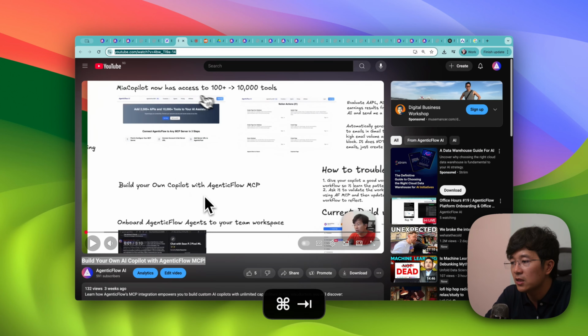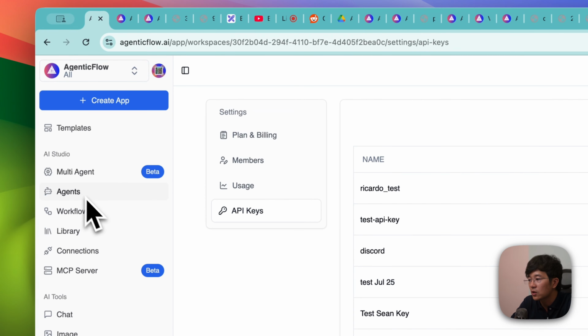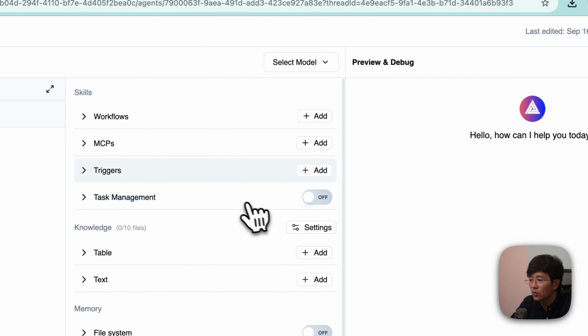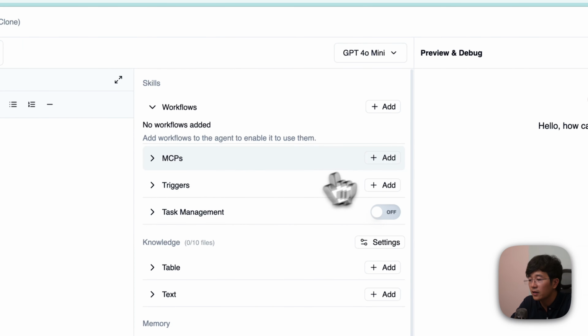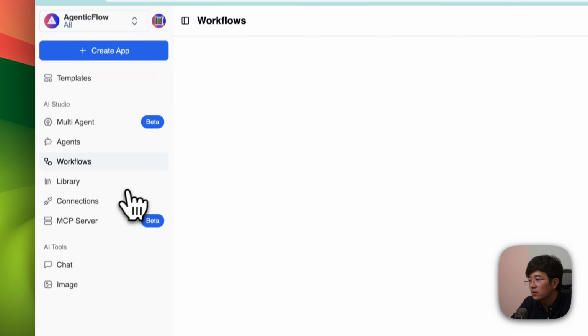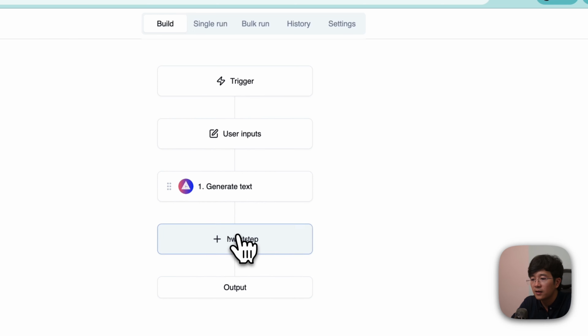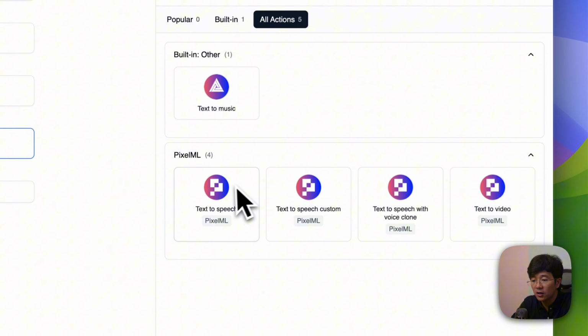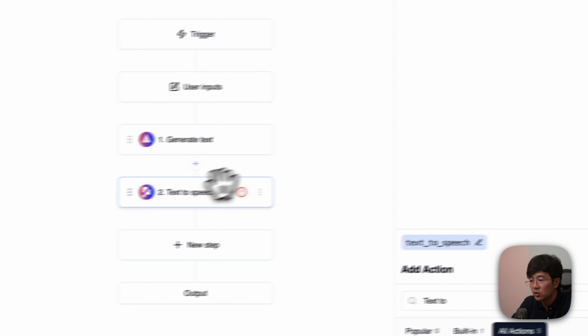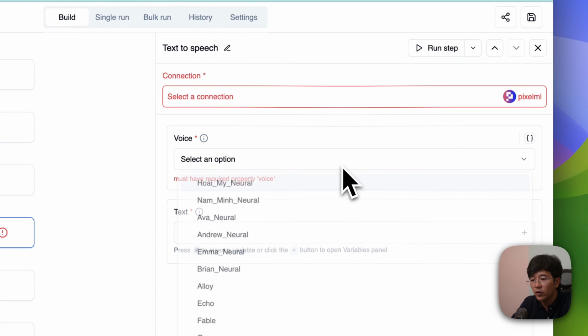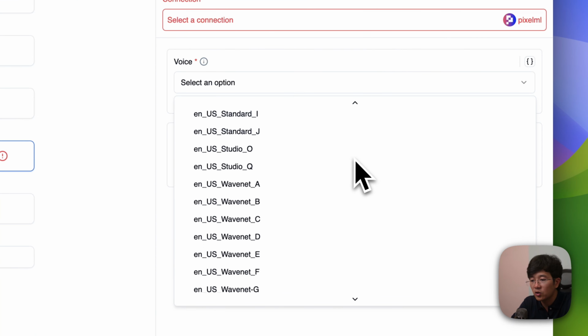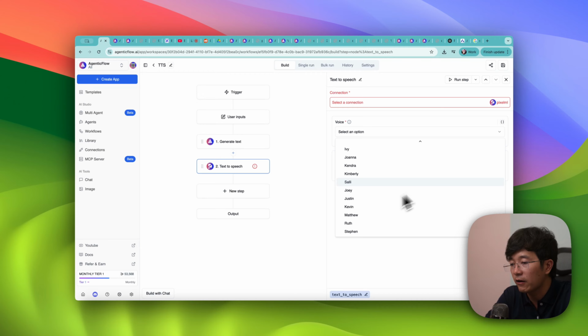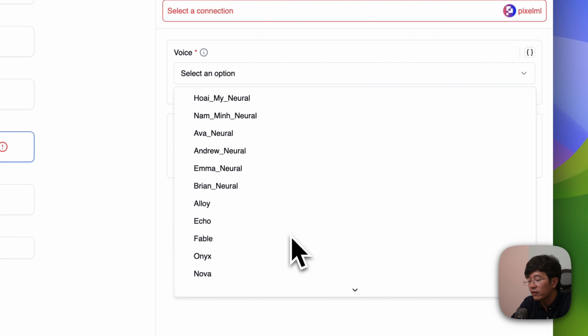So what I'm suggesting is that you go into the agent, and in the event that you would like to have some professional voice, go into workflow. Let's create a new agent, a new workflow, and you put it here. Search for text to speech, choose text to speech, and then click on this small icon. You will see there are a lot of voices you can choose from, and these are even from OpenAI, from others, even 11 Lab as well.